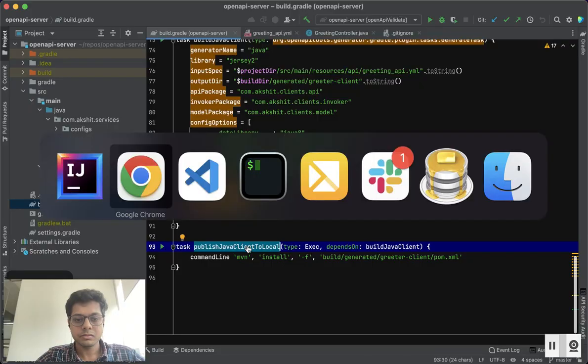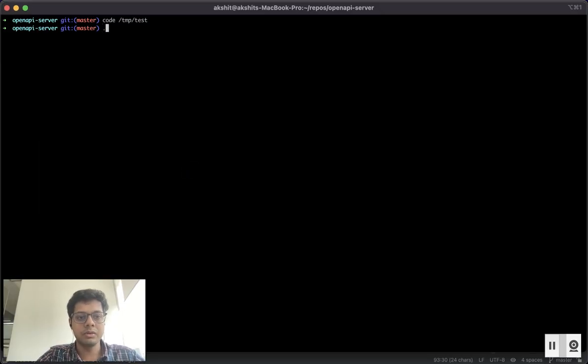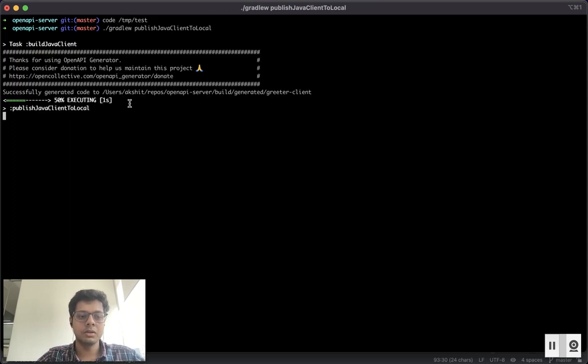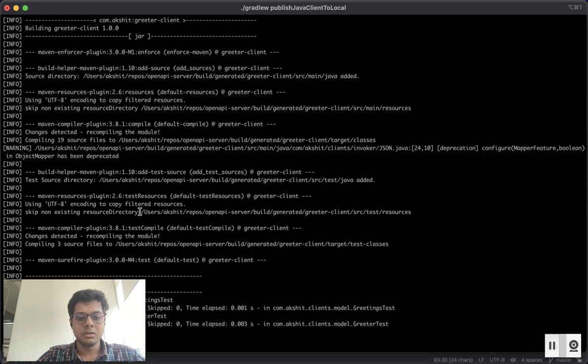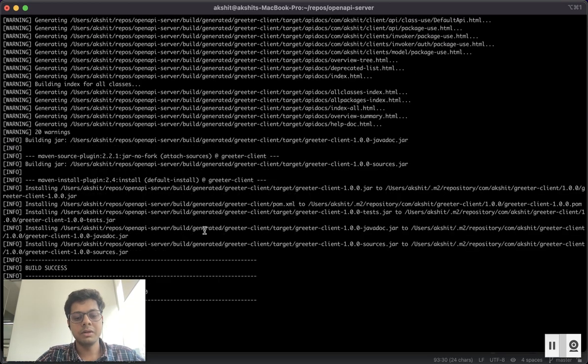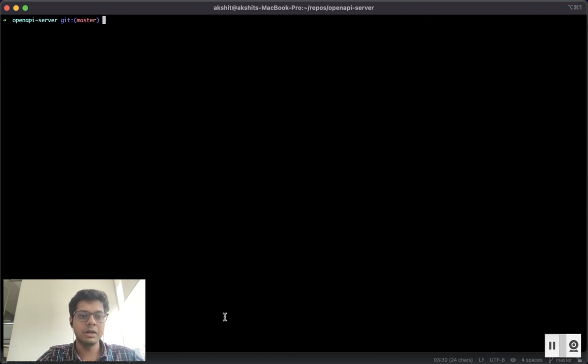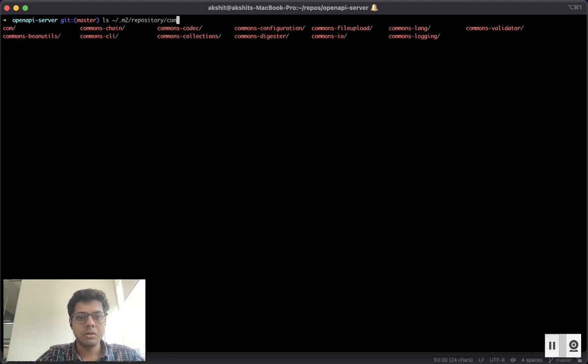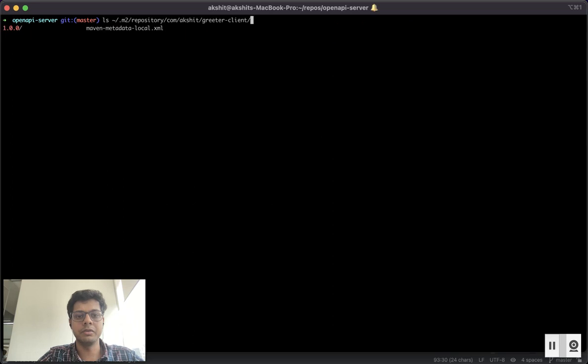So let's go to our gradlew publish Java client to local. What it will do is create a jar and publish it to the local Maven repository for the client. Let's look if it has been generated or not. In .m2 repository, com, Akshit, and greeter client. As you can see, you have a version library generated for this entire client.